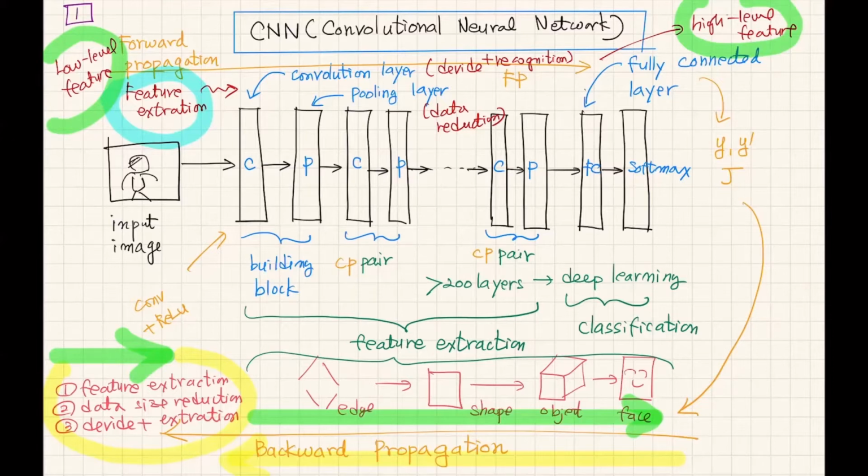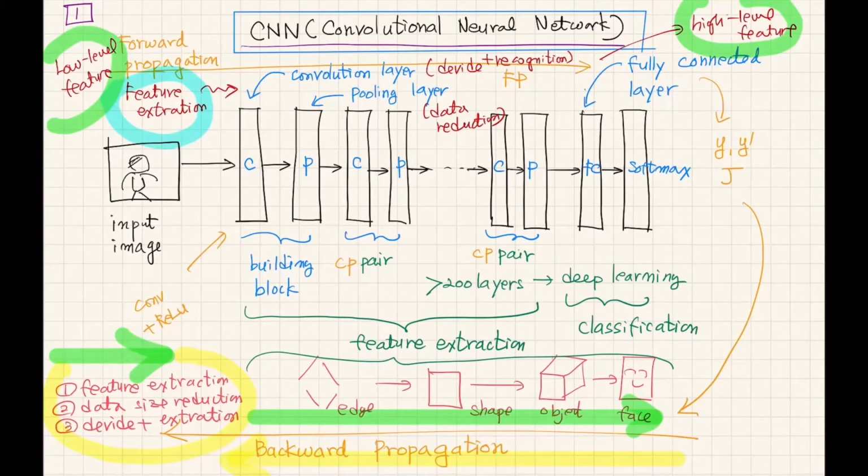Today, I'm going to talk about a very popular machine learning model that is called convolutional neural network. I'm going to give you the basic structure of the CNN, and briefly, I will talk about the backpropagation chain rules.